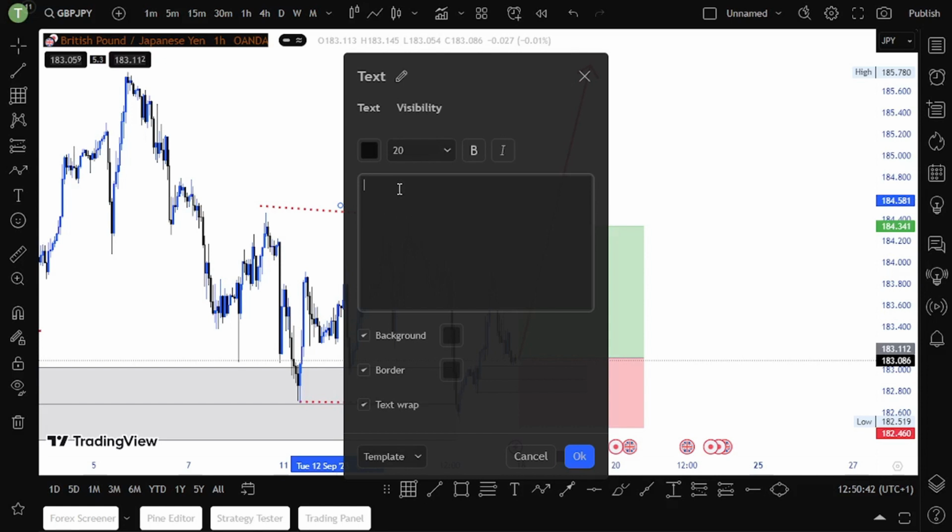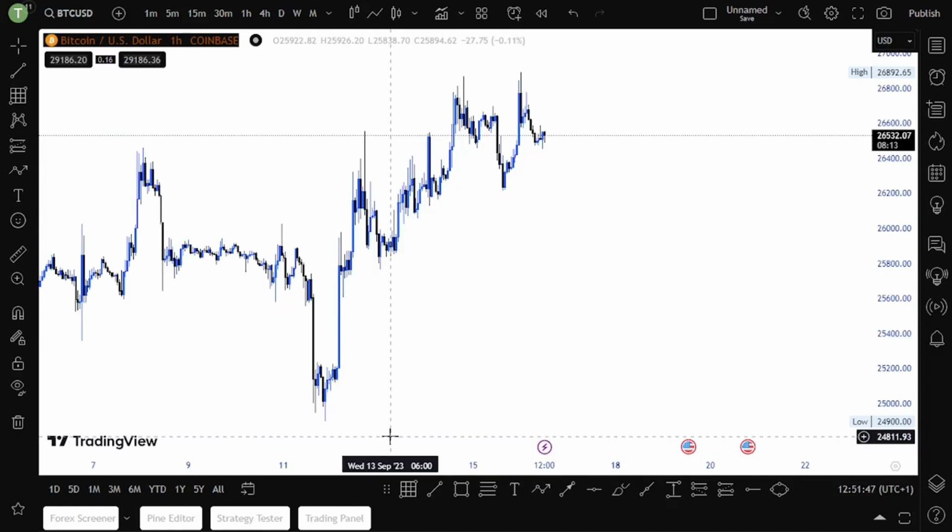Now let's look at Bitcoin. If you look at Bitcoin, guys, we already have a change of character here. The other day, price went below to grab liquidity here, and then it bought. See, there is liquidity below here. It comes down, it acts like it broke structure, then it went up.